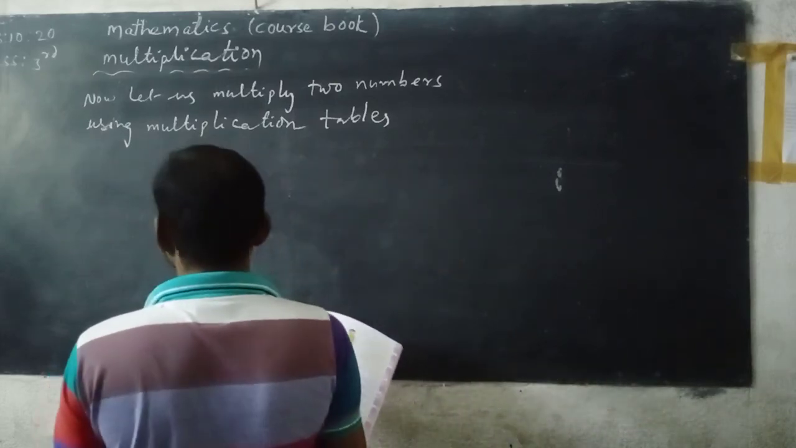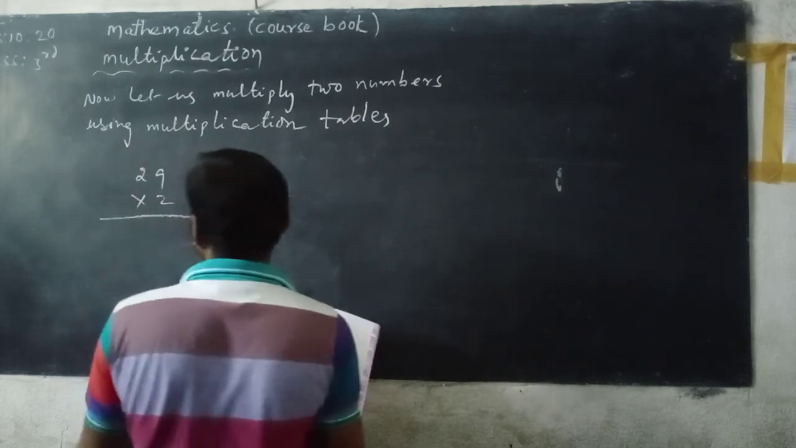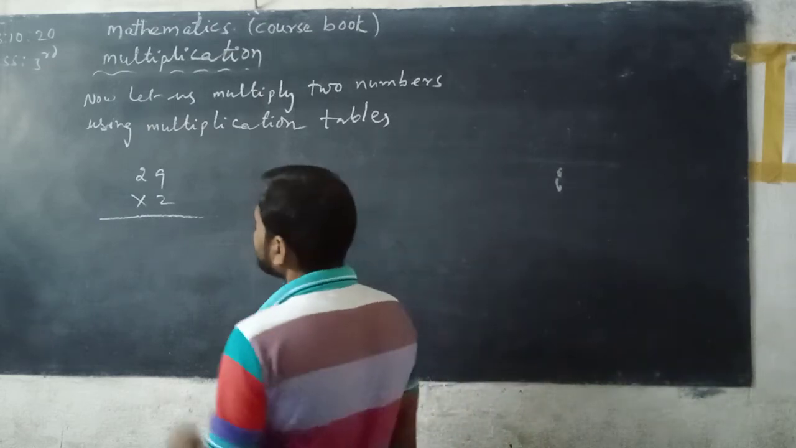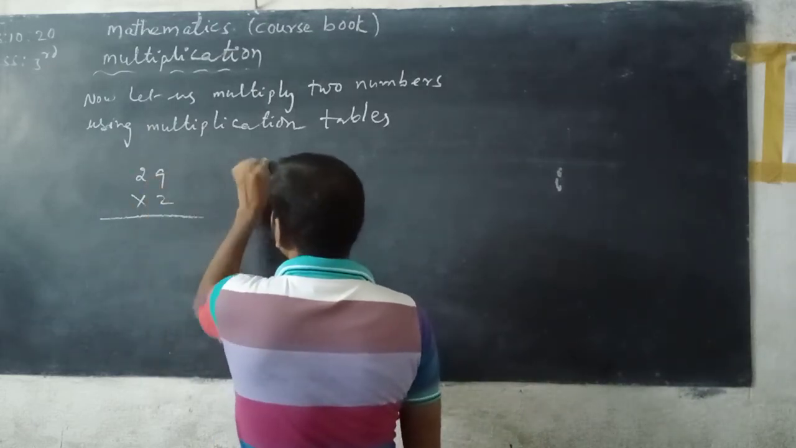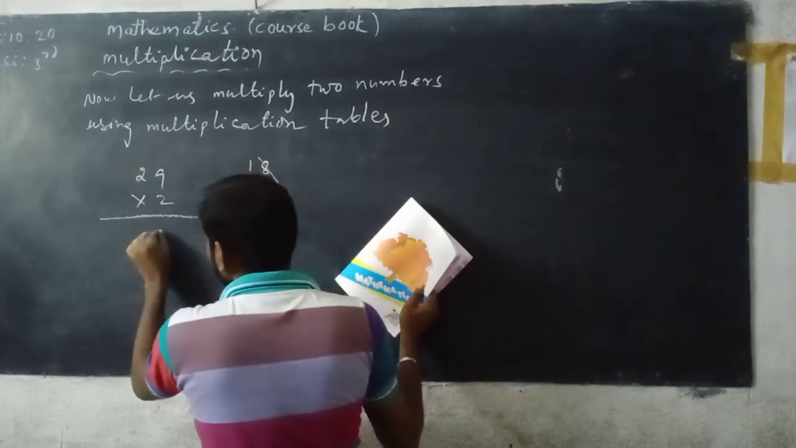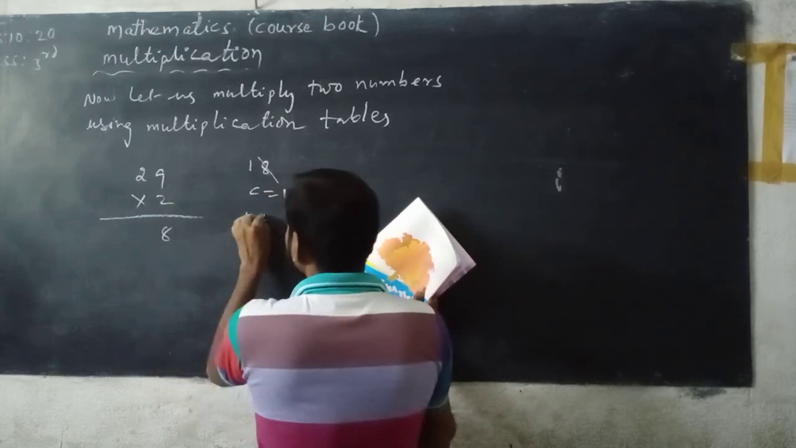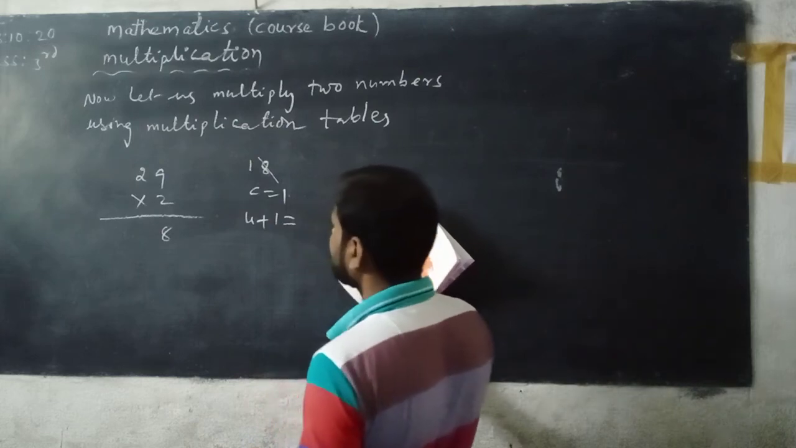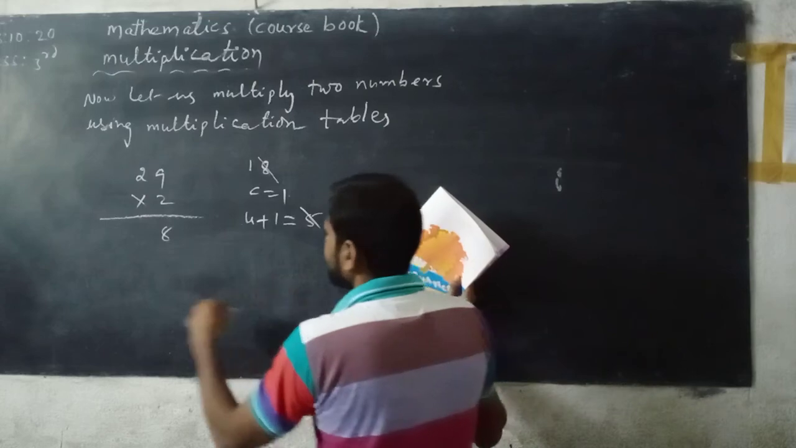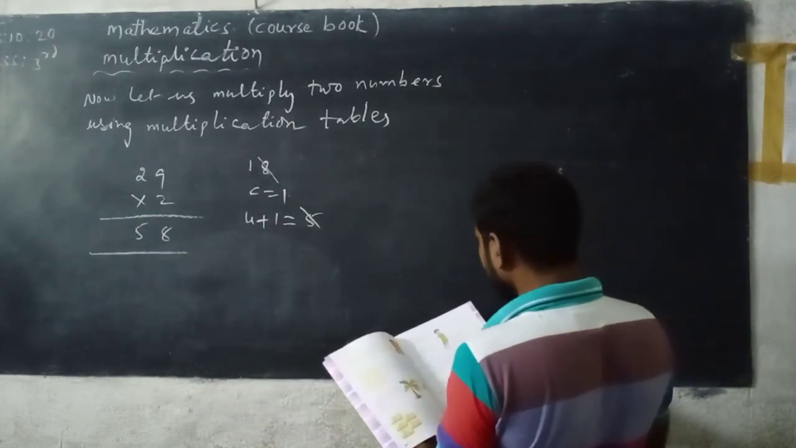See here, 29 into 2. So 29 is multiplied with 2. First multiply 9 with 2, means 2 9s are 18. So in it, 8 we write down under the ones place, and the remaining number 1 is carried. Next 2 2s are 4. The 1 that is carried is always added to the next product. So 4 plus 1 you get 5. 58.